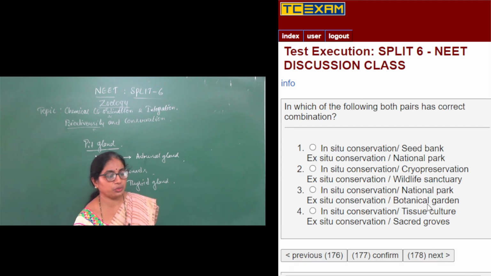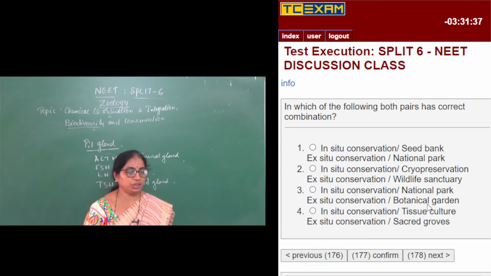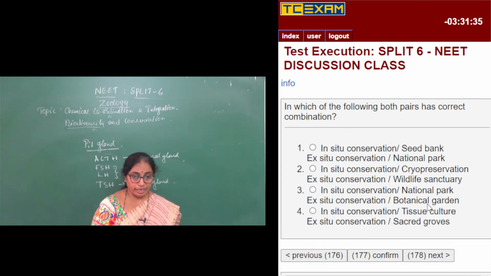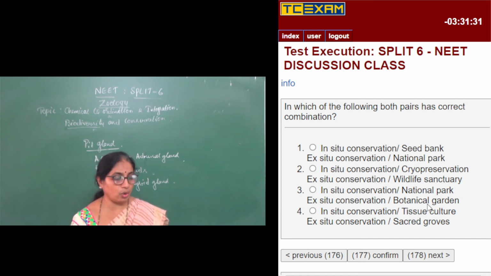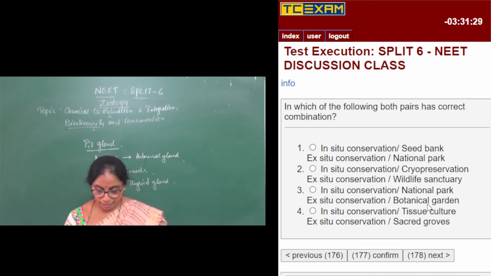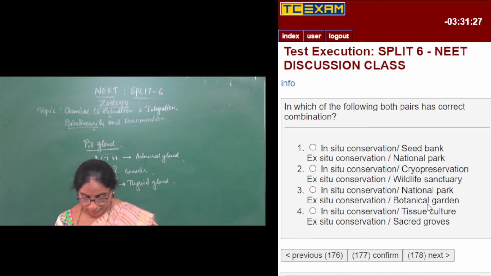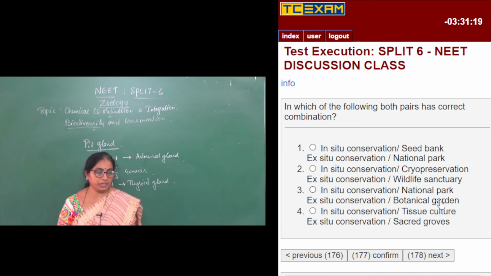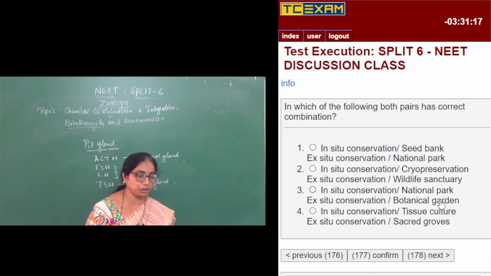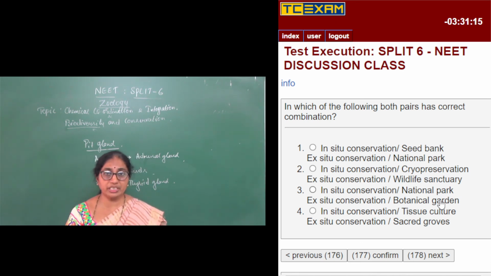Moving on to the next question. In which of the following, both pairs have the correct combination? So there are different combinations given over here. We need to find out the correct combination, right? In situ conservation, seed bank; ex situ conservation, national park. Once again, the question is coming from the second PU chapter, that is biodiversity and conservation.